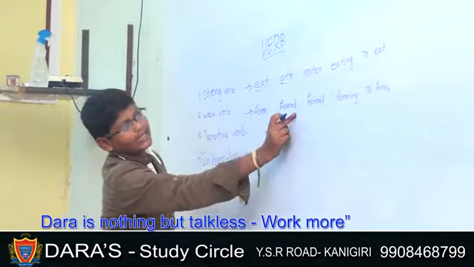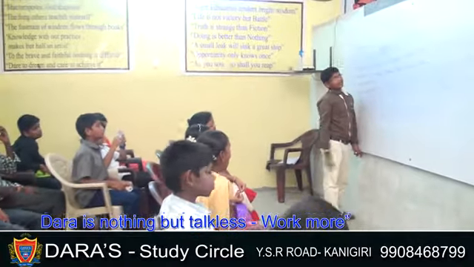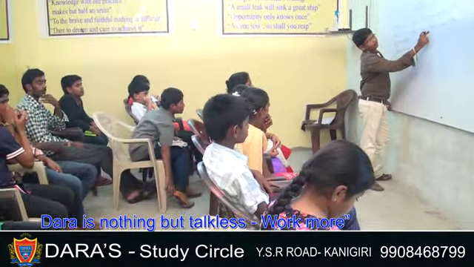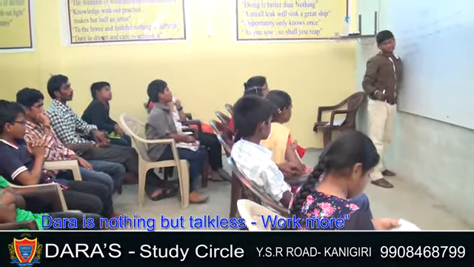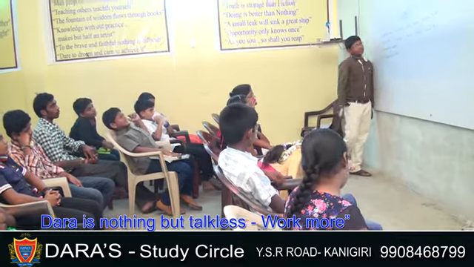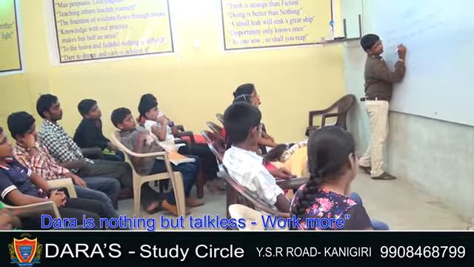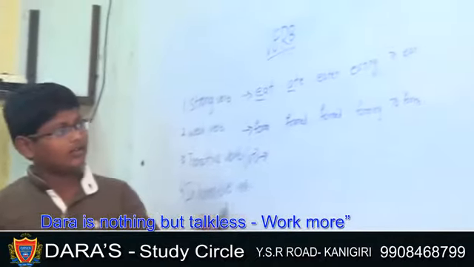Here the past verb and the past participle are the same. Transitive verb, it is denoted by VT.